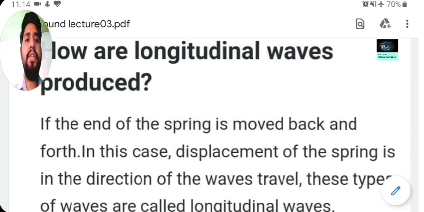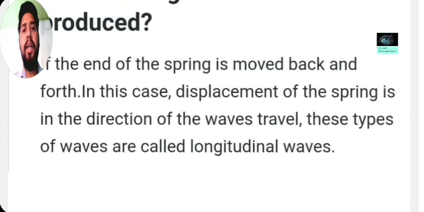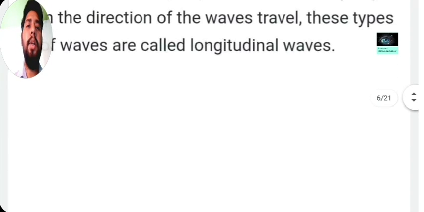If we stretch a spring and just leave it, a displacement starts in the spring, and you can see the compressions. It will compress and expand again. So these particles are vibrating along the propagation of the wave. By this, these types of waves are known as longitudinal waves.